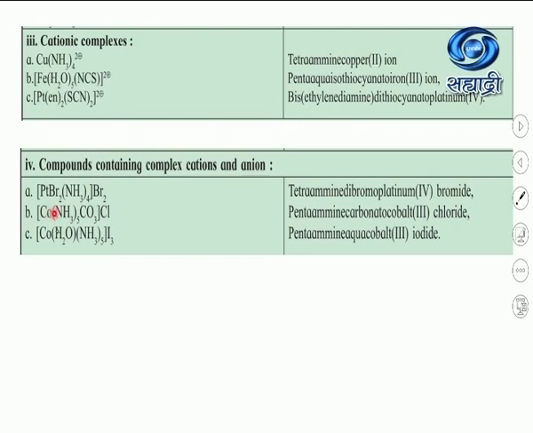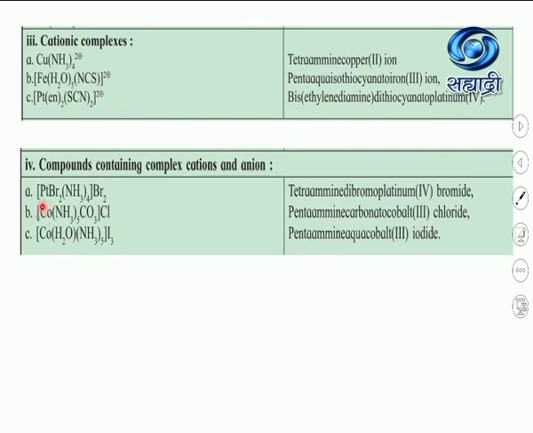Now see the second example, [Co(NH3)5CO3]Cl. In this complex ion, we apply the same rule. You know this. First is the amine ligand, pentaammine, then the carbonate ligand, carbonato. Why? Because it's an anionic ligand, the ending changes from ATE to ATO. Then the name of the metal, cobalt, then calculate the oxidation state and write it in a bracket. And then the word chloride.